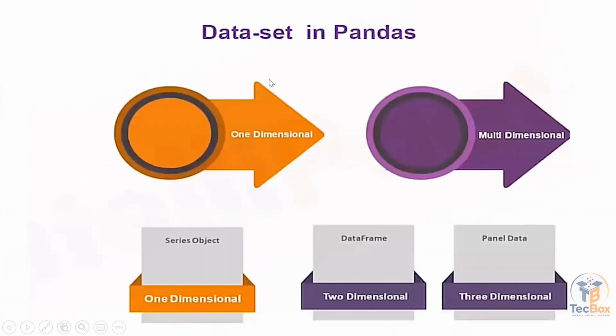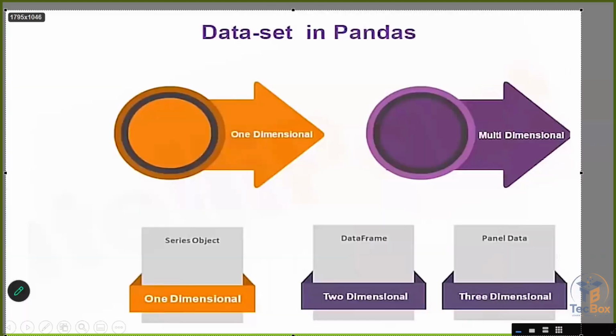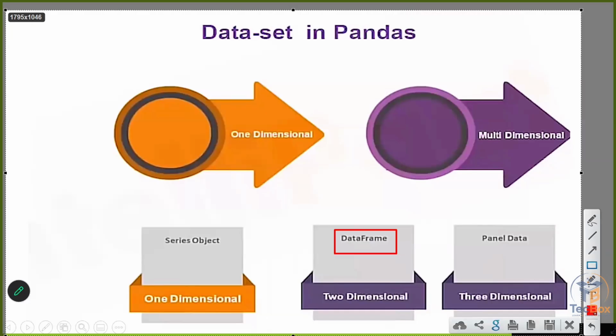So now, if you see pandas, what type of data sets we can handle? Okay, so we can handle one-dimensional data, that is panda series. We can also handle multi-dimensional data. So one-dimensional data, we deal with panda series object. Two-dimensional data, we deal with the pandas data frame. And three-dimensional data, we call it as panel data.